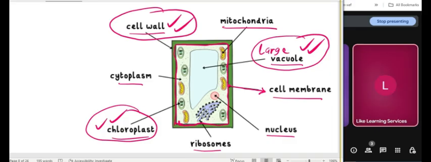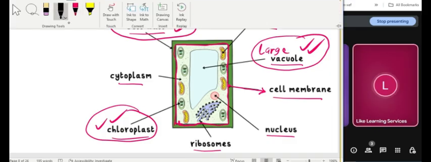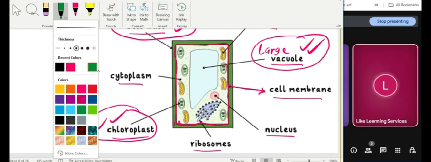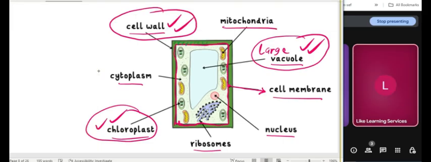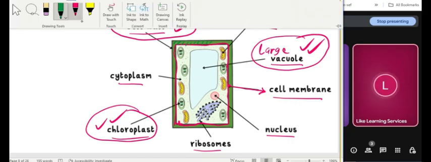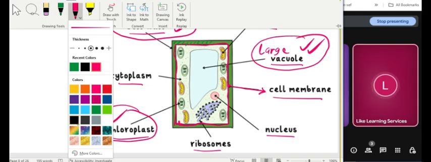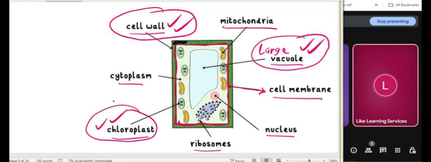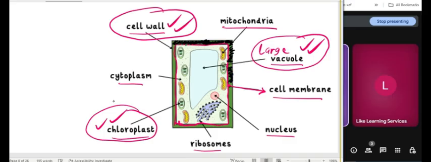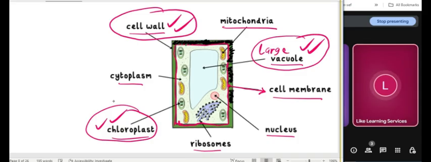But something else is still covering the cell membrane, like a wall. That is the cell wall. What I will do is to paint it in black so that you see it very well. This is something else that is covering the cell membrane. You see, it's still covering the cell membrane. What do we call that? Cell wall. You know the plant has it, an animal cell does not have it.